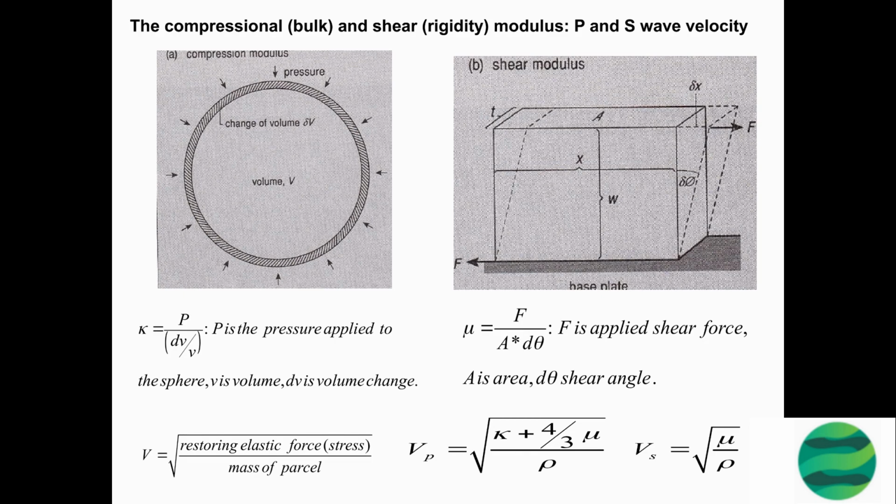The bulk modulus can be calculated from the P wave velocity, Vp, using the following equation. K equals rho Vp squared, where rho is the density of the material and Vp is the P wave velocity. The shear modulus, also known as the rigidity modulus, is a measure of a material's resistance to shear stress. It is defined mathematically as the ratio of shear stress to shear strain.